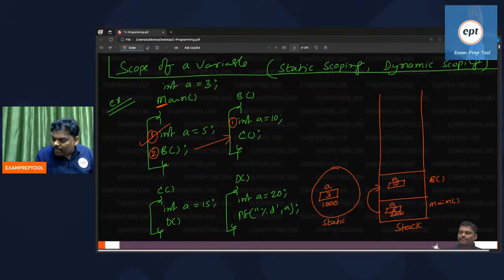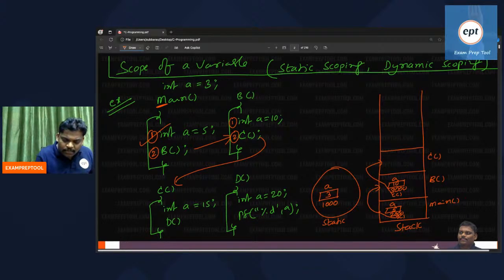Remember, you cannot give the same memory again and again. For the first A, memory location 1000. For the second A, 2000. For the third A, 3000, some other memory location. However many times there is a declaration, that many times memory is allocated. Now see the second line. C function is called, again a push operation. Here B was called and I did the push operation. Now C is called, I will do the push operation. In C, first line, declaration, create memory. A is 15, address is 4000.